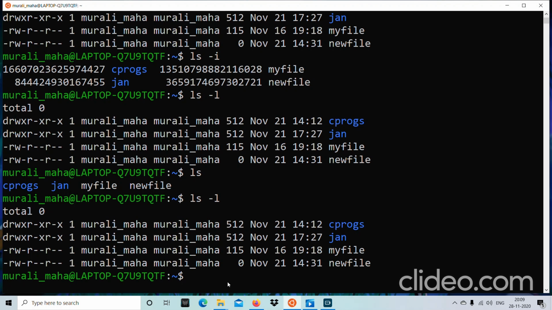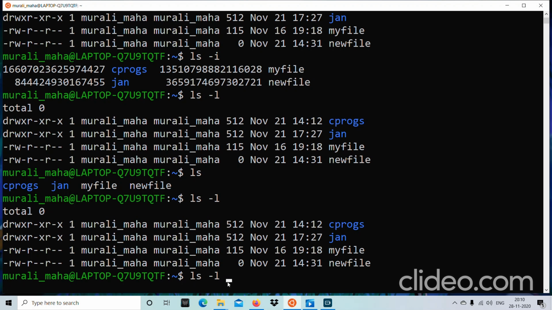What if I want to write this output to a file? I don't want to display it on the monitor, but I want to write it to a file. For that, I can do something called redirect. I can redirect the output to a file.